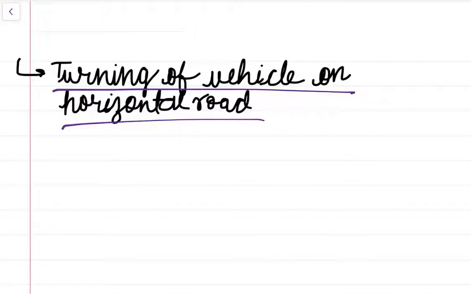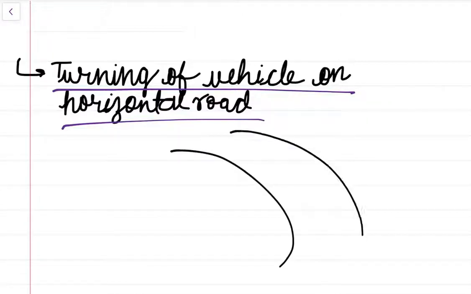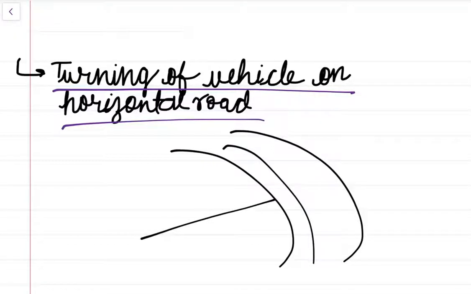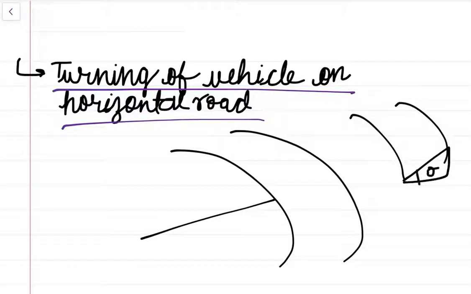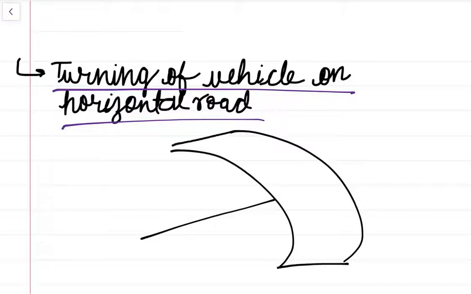That means suppose the road is curved like this. It is perfectly horizontal. It is not curved like this, like race tracks. You have already seen the racing track. It is banked at an angle theta like this, where the upper part is a little higher than the lower part. We are going to talk about that road later, but first we are going to talk about a perfectly horizontal road that has no banking whatsoever.